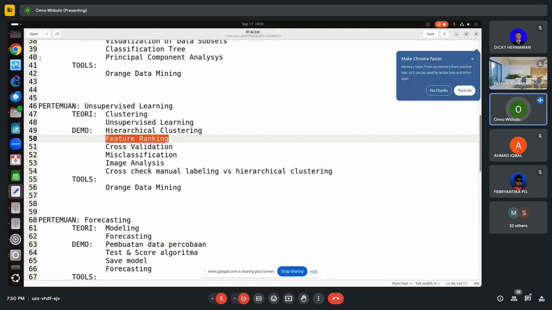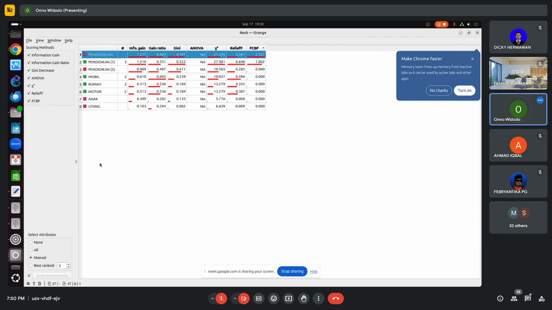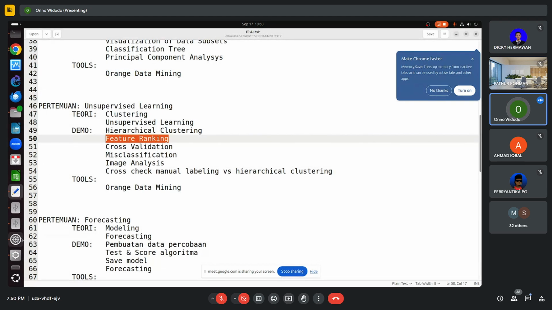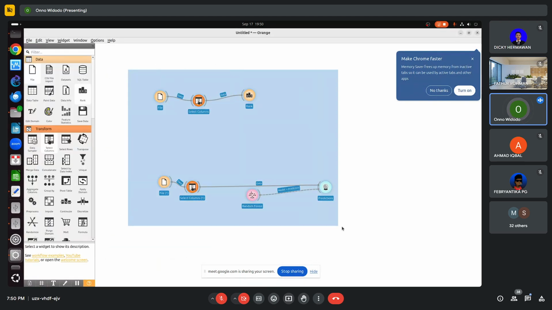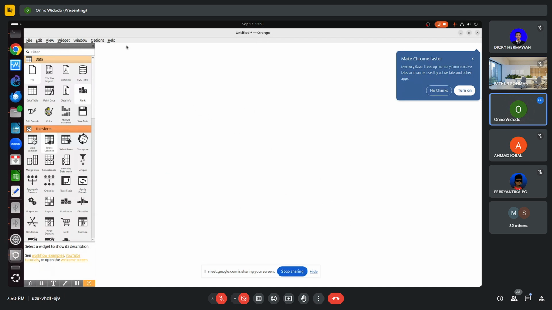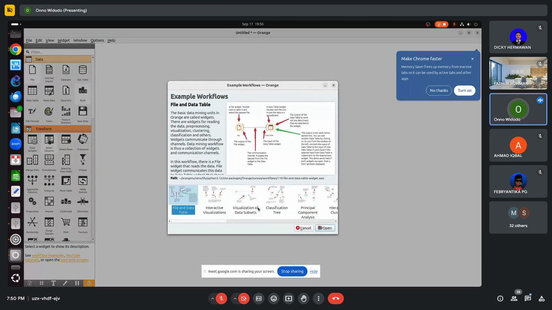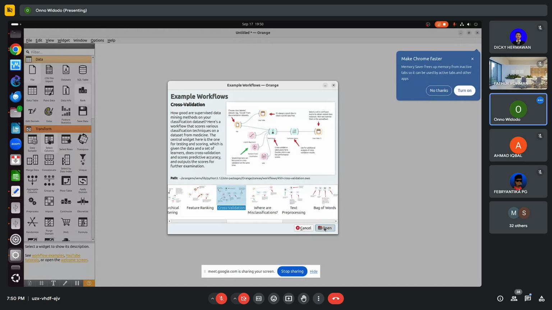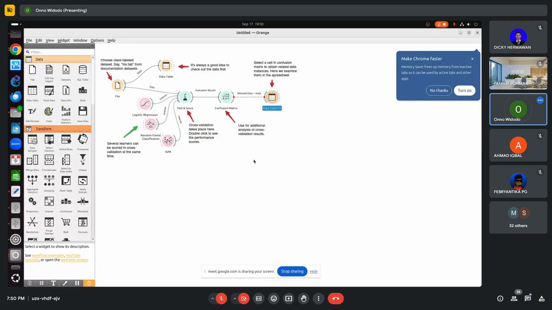For cross validation, I think we have to play around with the example, the easiest one. Okay, let me see if I can. Okay, so oops. Okay, remove this one. Okay, look for example workflow. Let me see if I can have cross validation here. Okay,